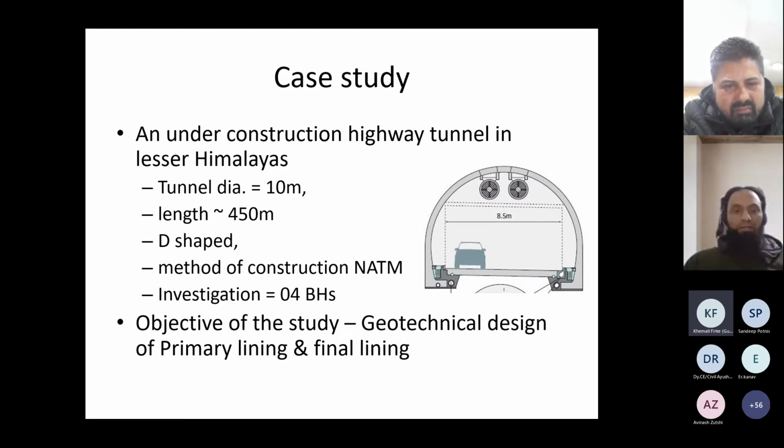A tunnel of 10 meter size was planned. Length was approximately 450 meter, half a kilometer. Tunnel shape was D-shaped, as was the contract requirement, and NATM construction method was adopted. And for investigations, they have done 4 boreholes. And the objective of the study was to do the geotechnical design for NATM, primary lining, and the final lining. From geotechnical, I mean that we have not done the structural analysis for the lining. So only the support and the strength and deformation analysis was done.